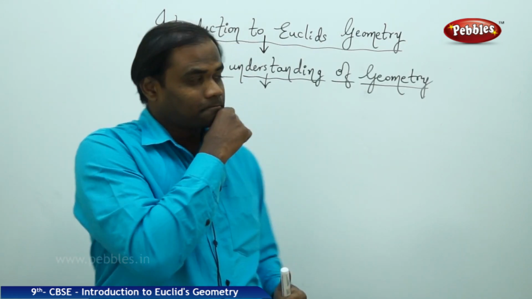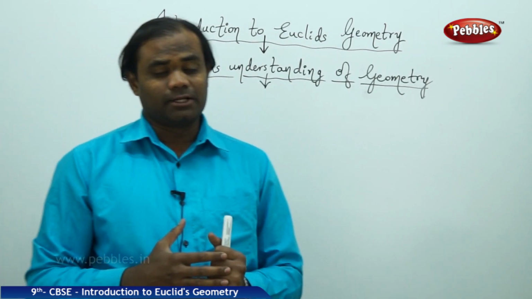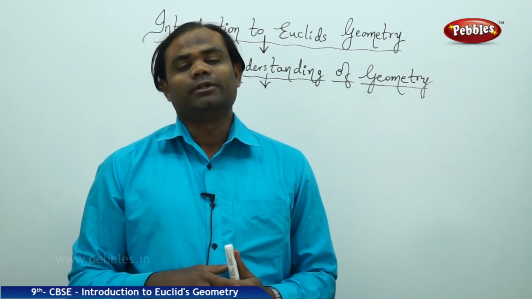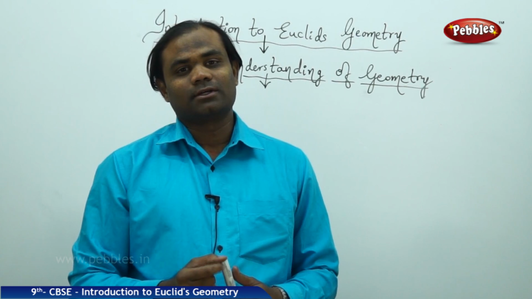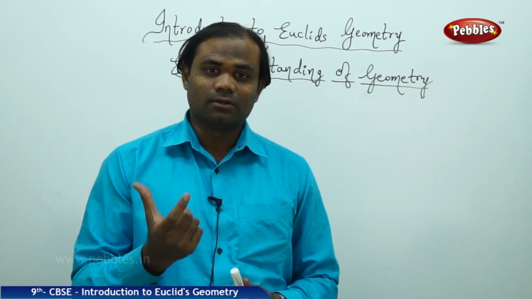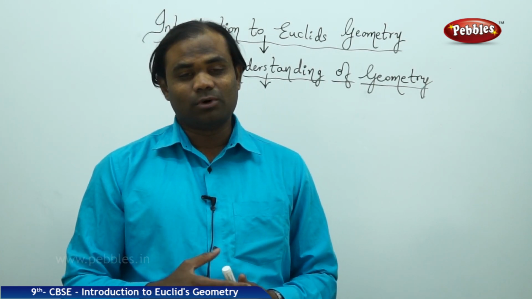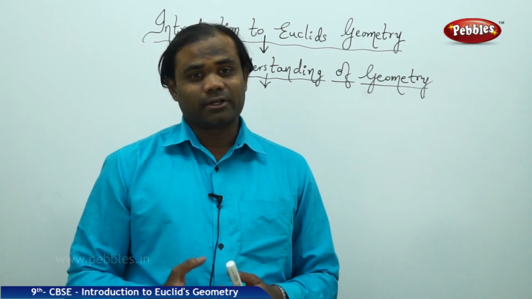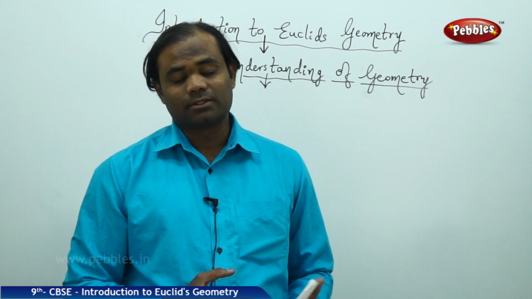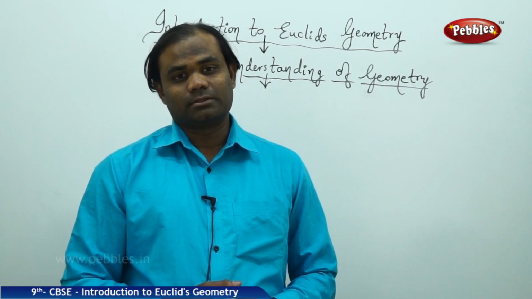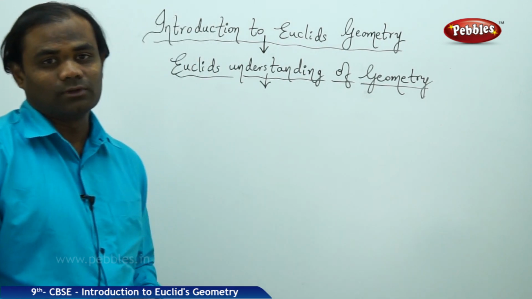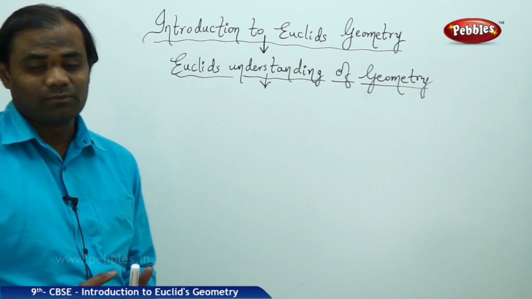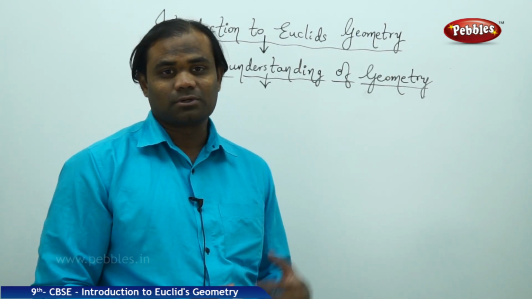To be continued, we have Euclid's understanding of geometry, which had further properties which Euclid referred to in one of the most famous books called Elements. In book 1 of Elements, there are a total of 23 important points which are noted down by Euclid as his contribution to mathematics. Some of them are as follows, which are very important to understand as the basics before we enter into the concept of geometry.